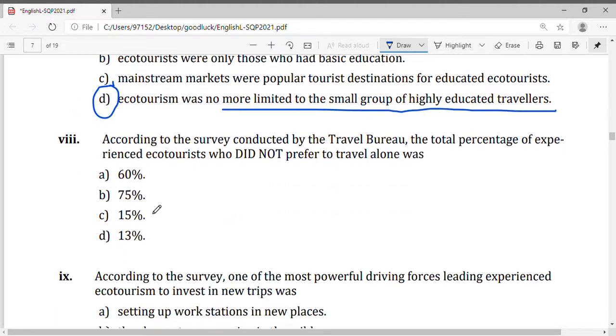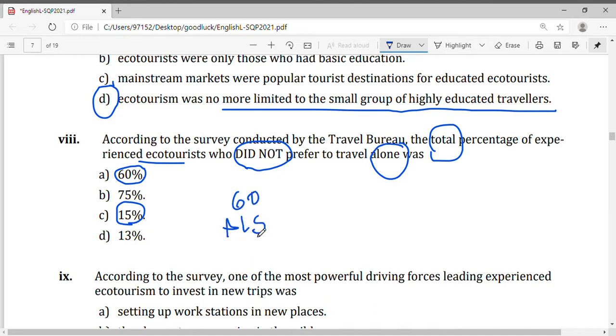According to the survey conducted by the Travel Bureau, what is the total percentage of experienced ecotourists who did not prefer to travel alone? We know that 60% wanted to travel as couples, 15% wanted to travel with family, and 13% wanted to travel alone. Here they want the total percentage of experienced tourists who did not prefer to travel alone. So it is 60 plus 15, 75. So we go with the answer B.